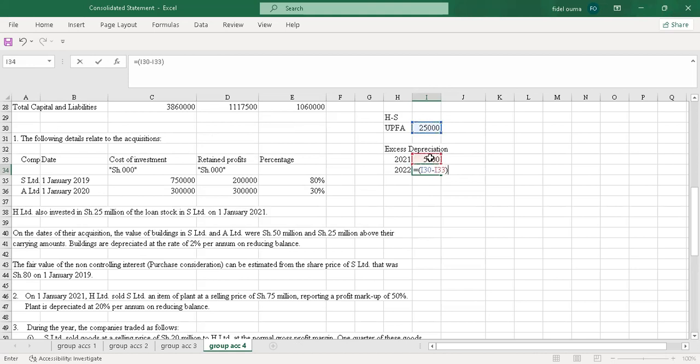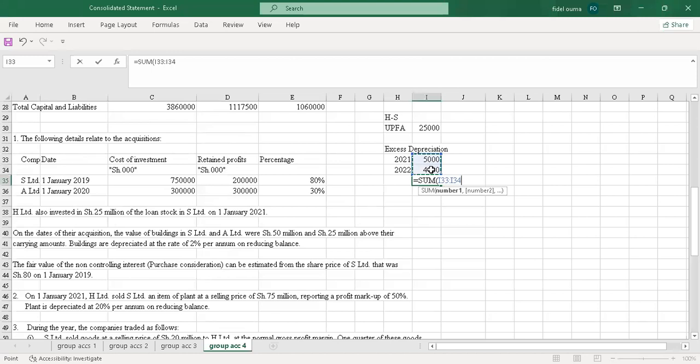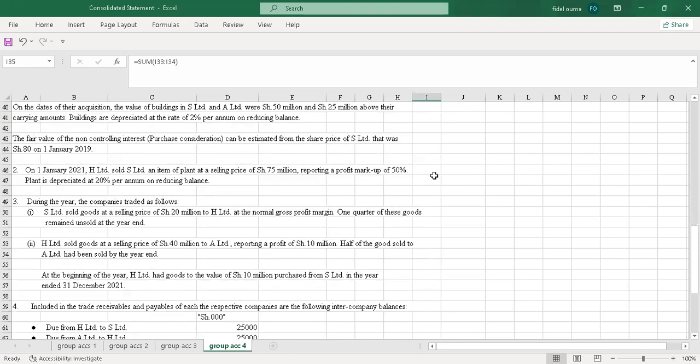Then I multiply by the depreciation rate, which is 20%. So my total depreciation will be the sum of these two. Enter. So I'll get 9,000 excess depreciation.